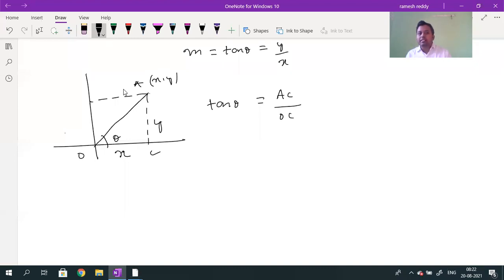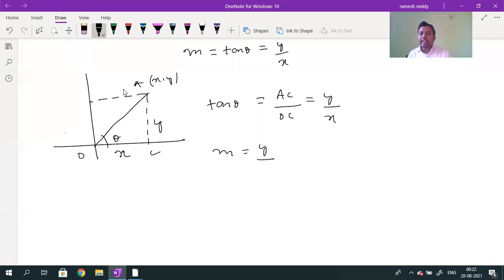What is the vertical distance of A? That is given by y. So the vertical distance of A will be given by y, and the horizontal distance will be given by x. AC is given by y, and OC is given by x. So m will be equal to y divided by x.